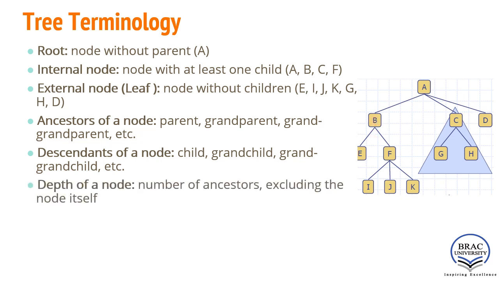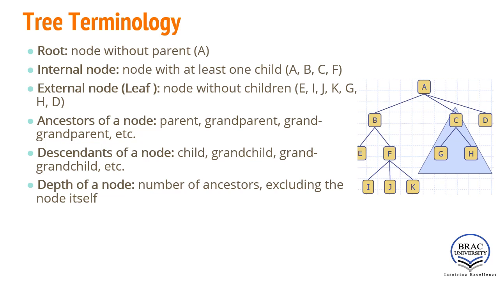Now another very important term, that is depth of a node. According to the definition of depth, if we find out the depth of a node, that means the number of ancestors excluding the node itself. Okay. So what will be the depth of node F?